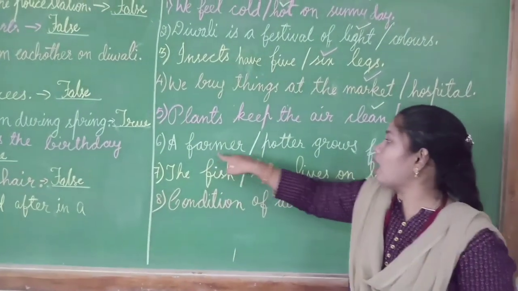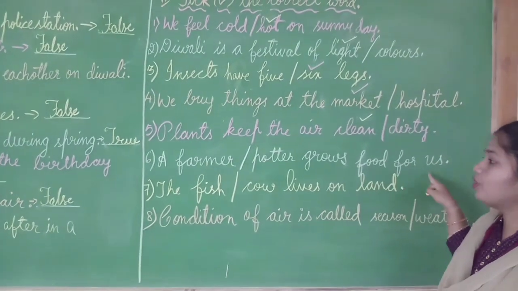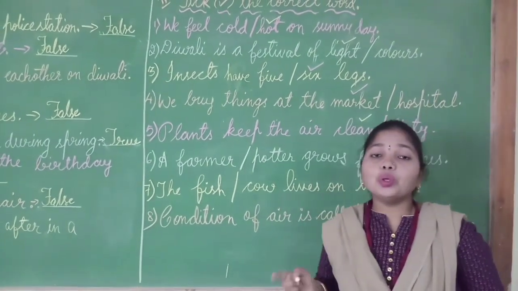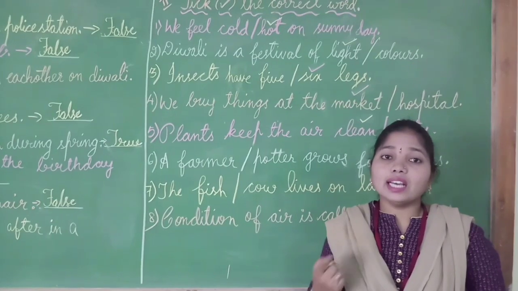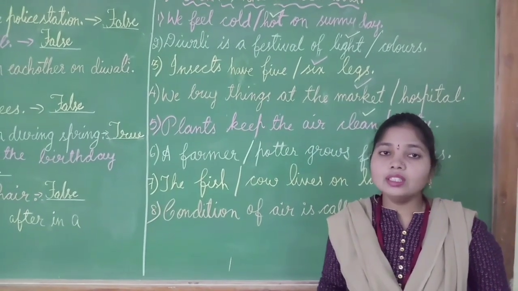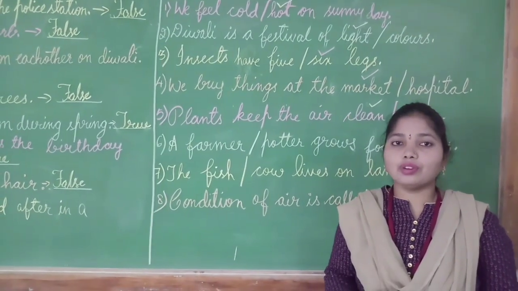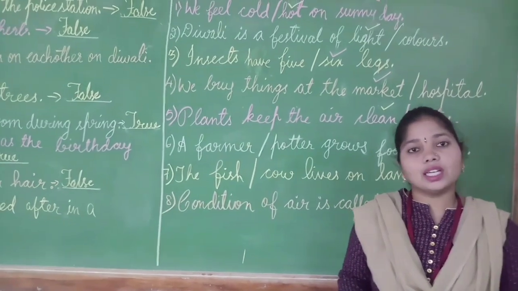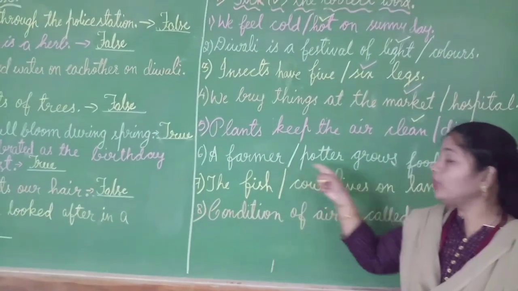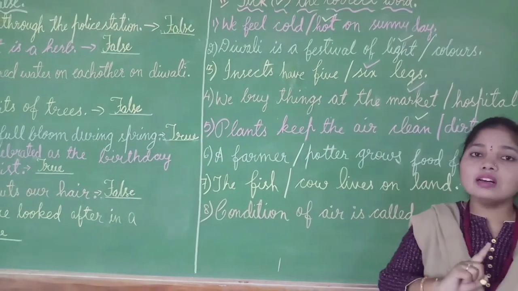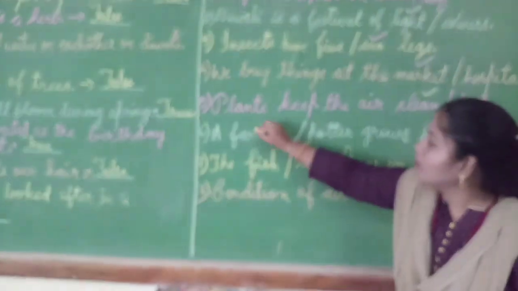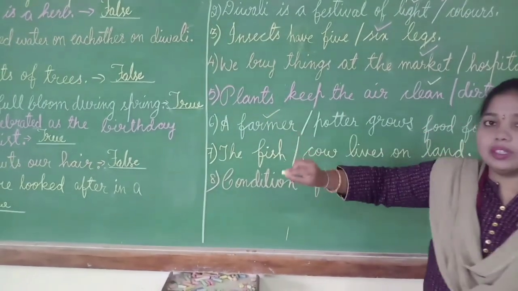Next, a farmer or potter grows food for us. Children, we have learned who grows food for us? Yes, a farmer or a potter? Yes, a farmer will grow food for us and a potter will make earthen pots. Here, who will grow food for us? Yes, it's a farmer. So, I will put a right mark here for farmer.